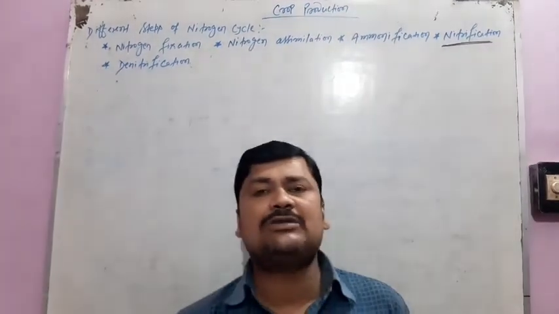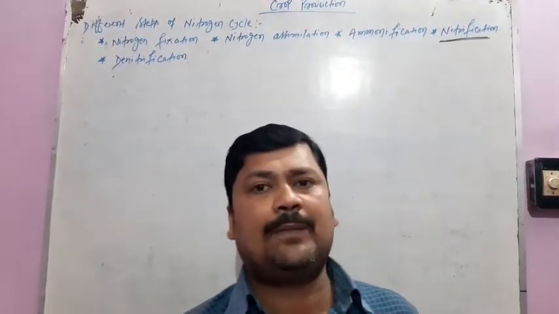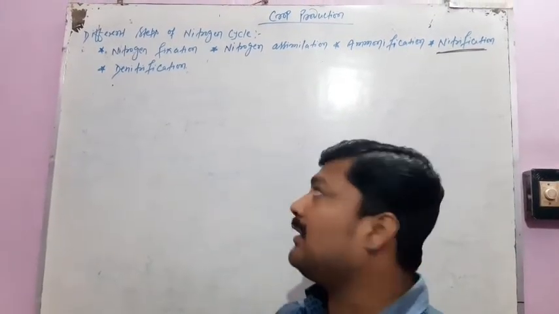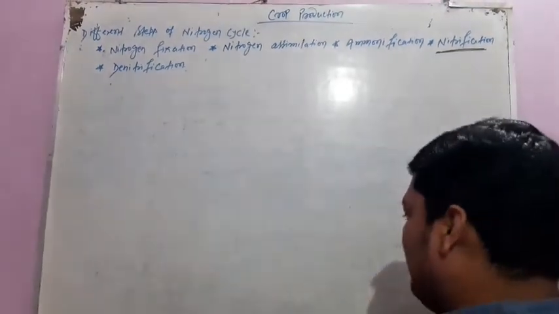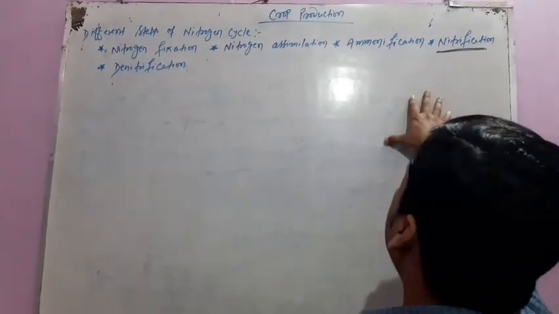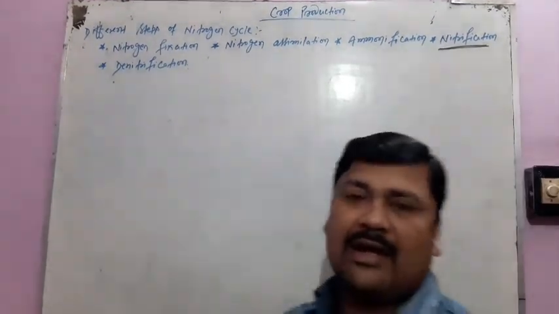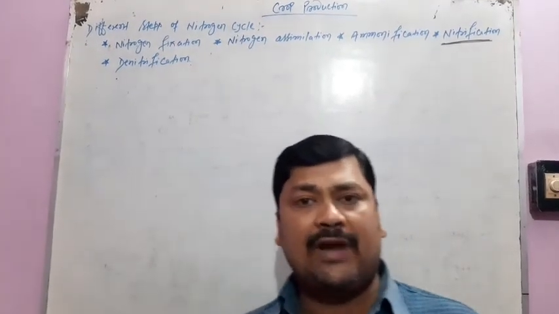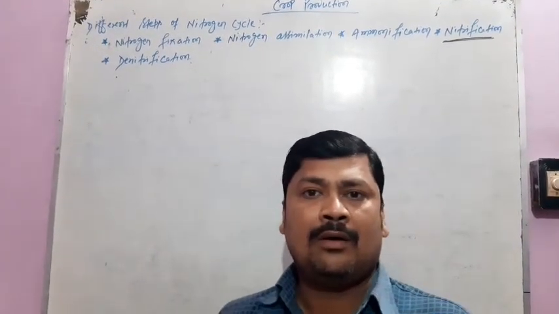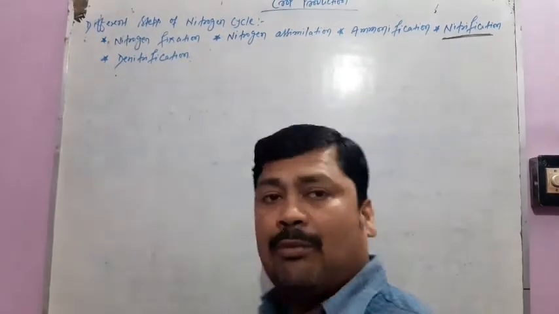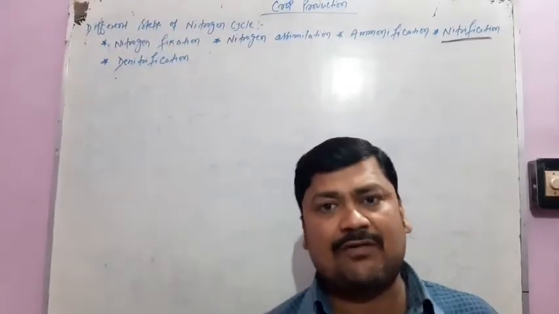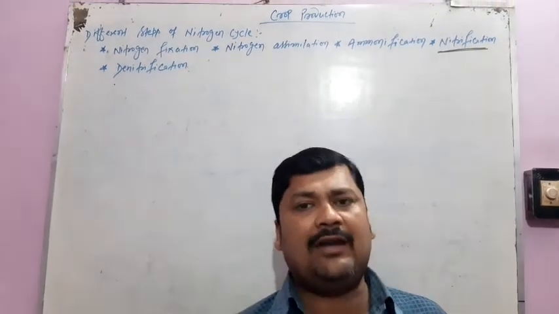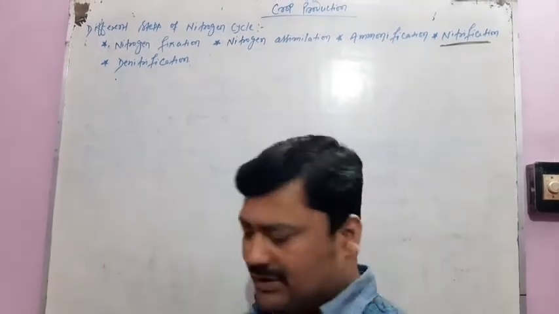These compounds are used by the soil, but some of them are further converted into nitrates by nitrifying bacteria. The process of conversion of ammonia into nitrates with the help of nitrifying bacteria is called nitrification.